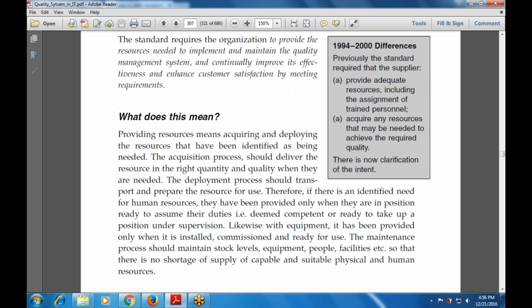Therefore, if there are any unidentified or identified needs for human resources, they are provided only when the people are in a position ready to assume the duties, competent or ready to take up a position under supervision. Likewise, equipment is provided only when it is installed, commissioned, and ready to use. And the maintenance process should maintain stock levels, equipment, people, and facilities, so that there is no shortage in the supply of capable and suitable physical and human resources.